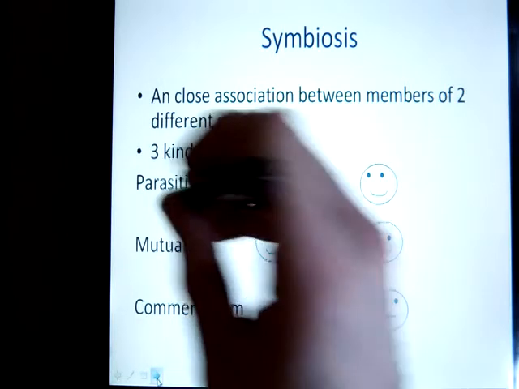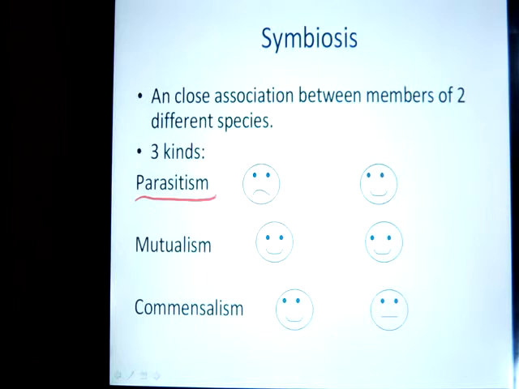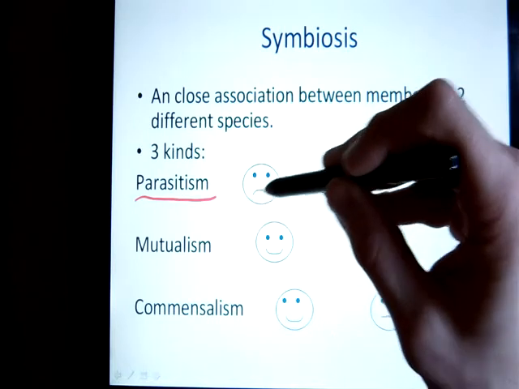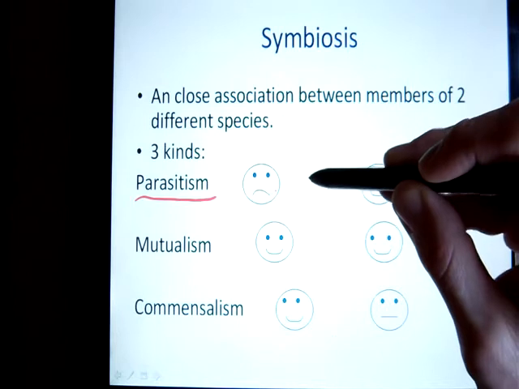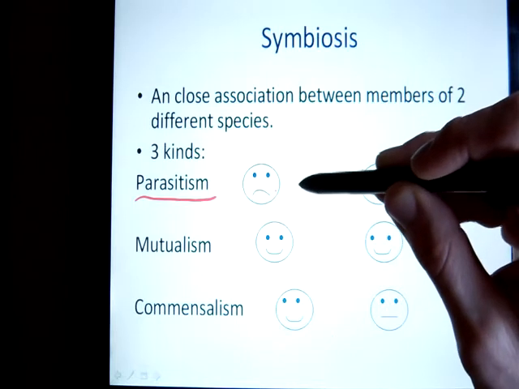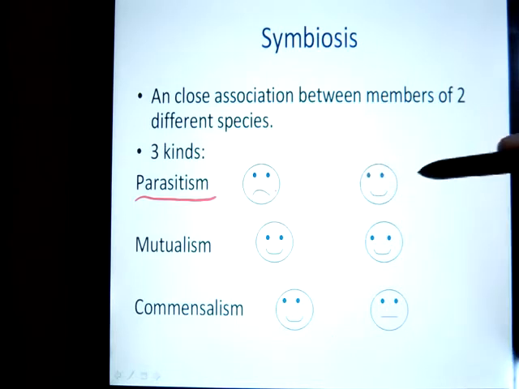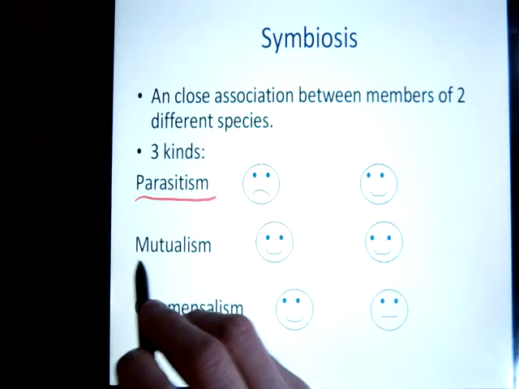that some species are benefiting from these relationships and some are not. So the first one is parasitism. And you probably know what a parasite is. A parasite is something that lives inside of a bigger animal and eats up all their food and causes them harm. So that's what we see here. In one species we have a sad face, so that would be the host of the parasite who's being hurt by this relationship. And then we have a happy face, so that would be the parasite who's obviously benefiting from this relationship.